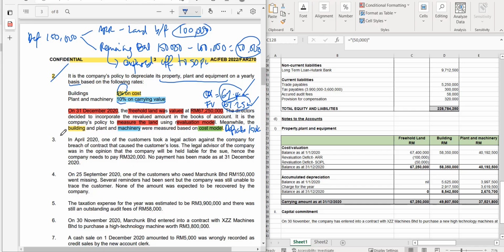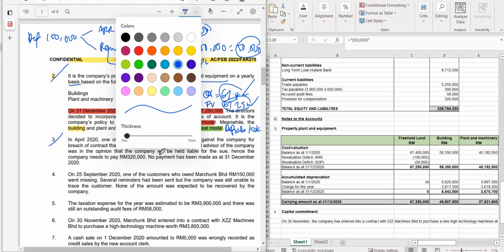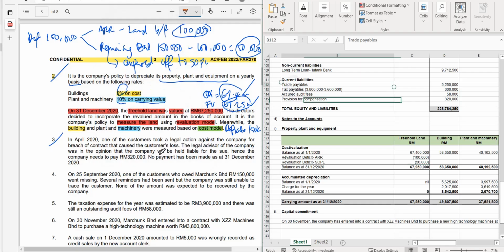Number 3 is about this situation under MFRS 137. Your customer took legal action, so there is a present obligation, a potential legal obligation here. For the breach of contract that caused the customer loss, the breach of contract is the past event that caused the customer to incur loss. The legal